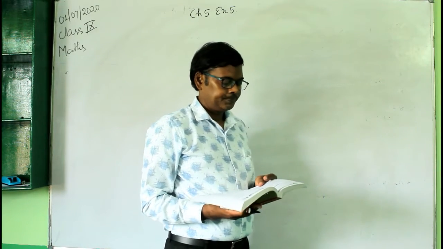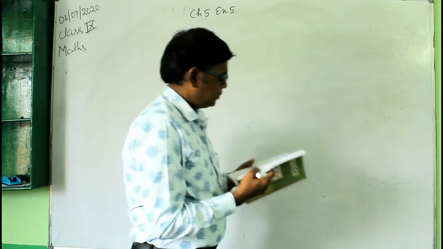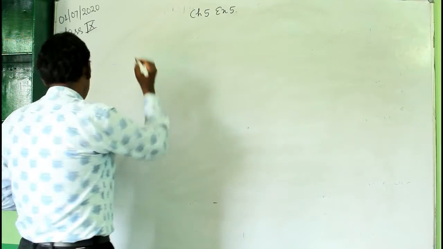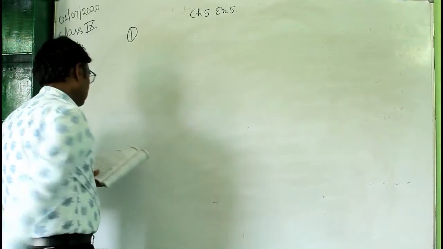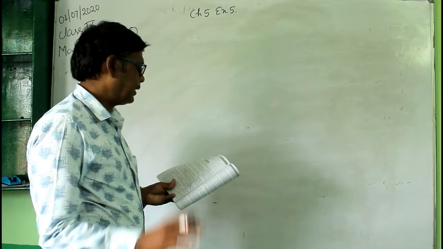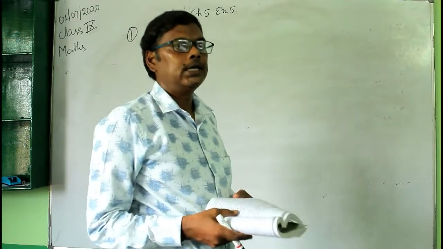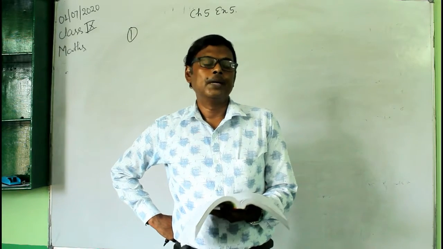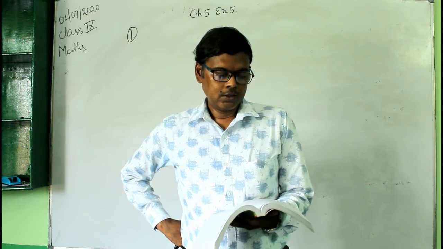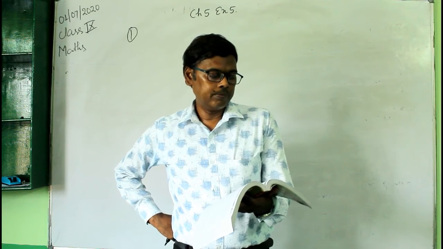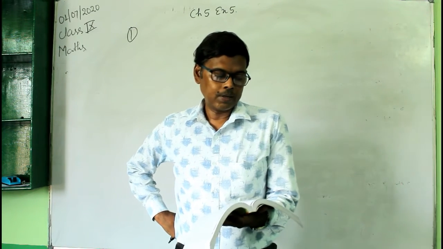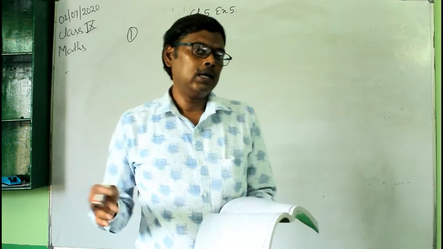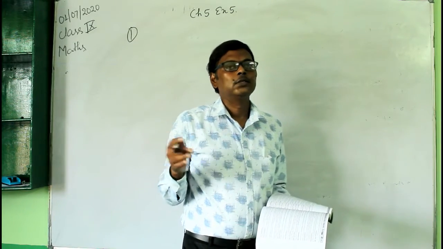Question number 1. Starting at 10 a.m., one man starts and his speed of walking is 5 km per hour. Then 2 hours later, another man follows him on bicycle at the rate of 7 km per hour. Determine when and where, that is at what time and at what distance, they will meet each other.